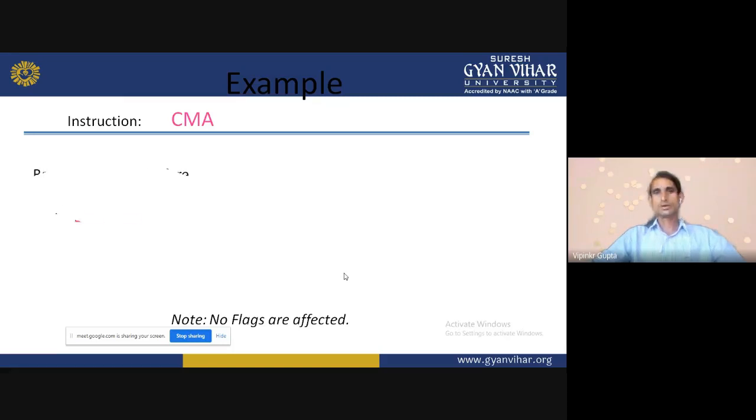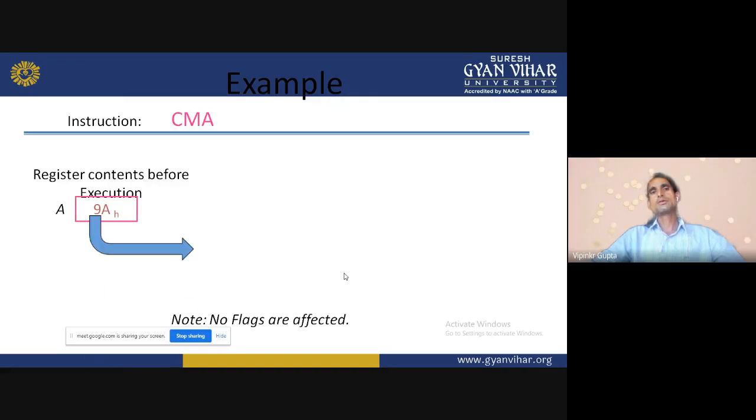Suppose I take one example, a small program I will write: MVI A, 9AH, then CMA, then HLT.